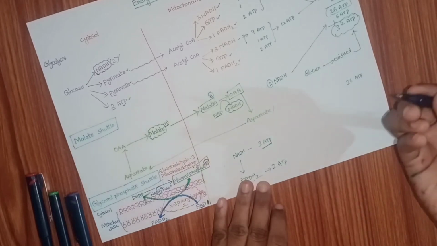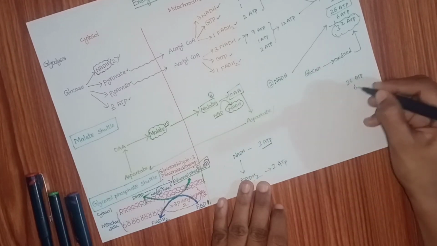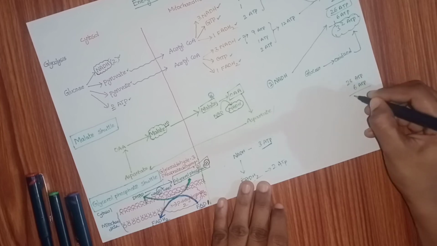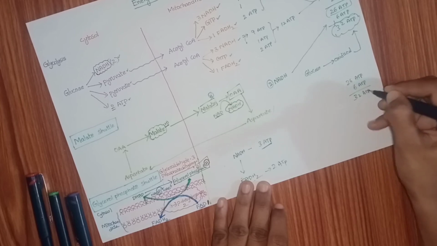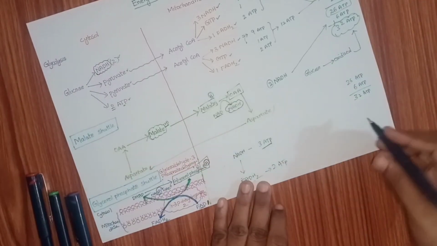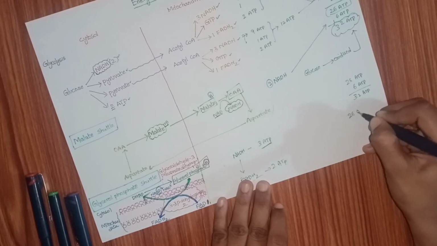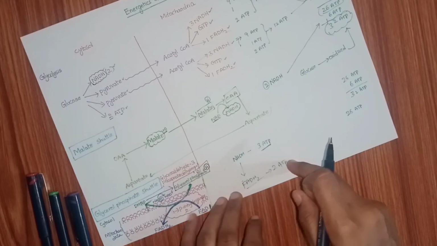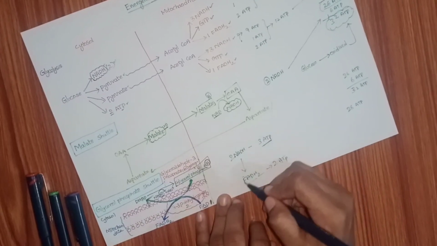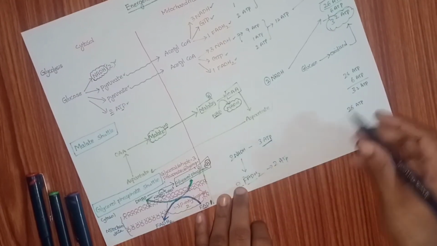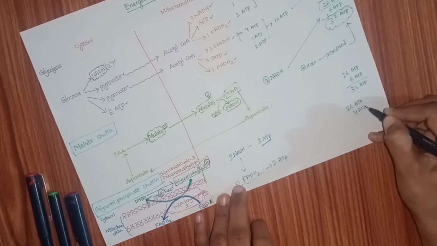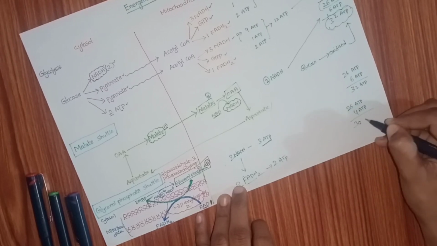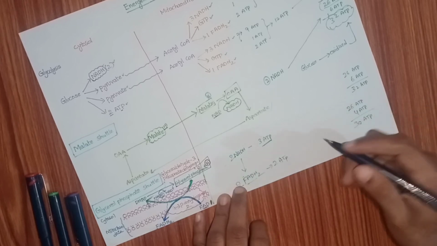When the NADH is carried through the malate shuttle, 6 is added: 32, where NADH is converted to NADH only. When the NADH is carried through the glycerol phosphate shuttle, the 2 NADH are converted to 2 FADH2. That means only 4 ATPs. That means we have only 30 ATPs.